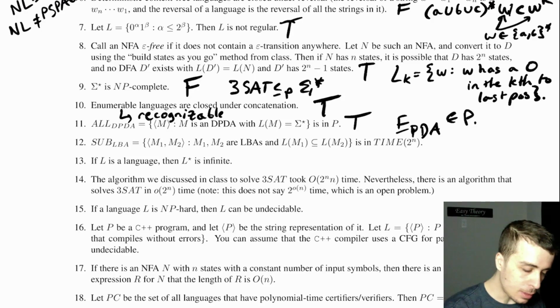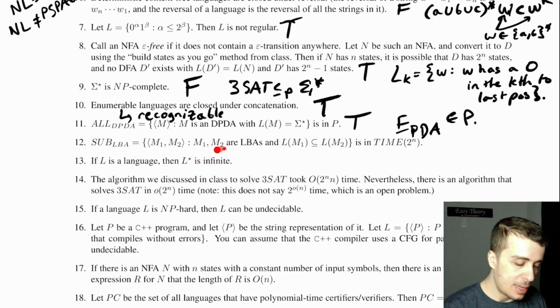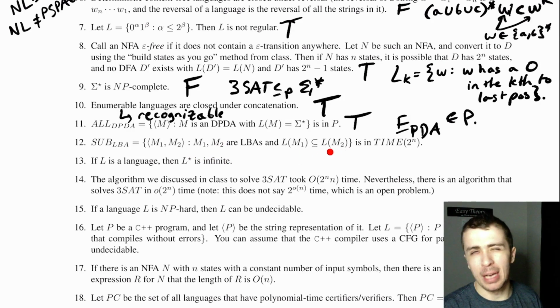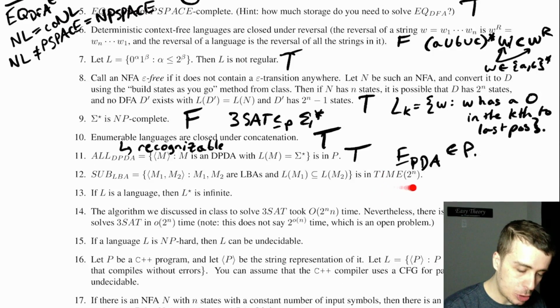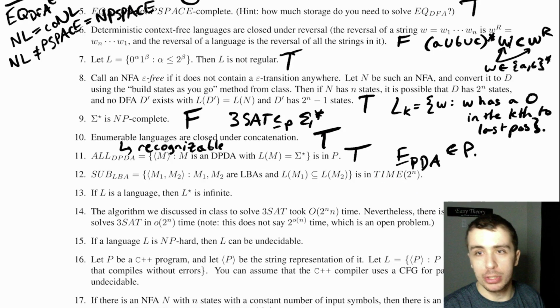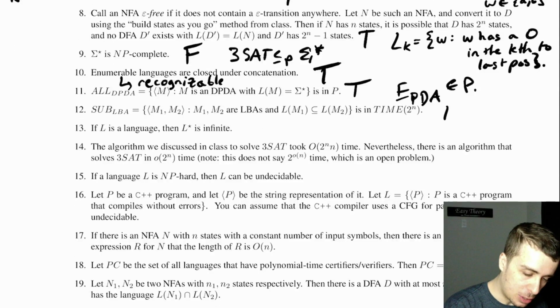So SUB_LBA is all pairs of LBAs with one being a subset of the other. So kind of like SUB_TM or SUB_DFA or something. And it says it's in time 2 to the n, which means exponential time. So this is false.